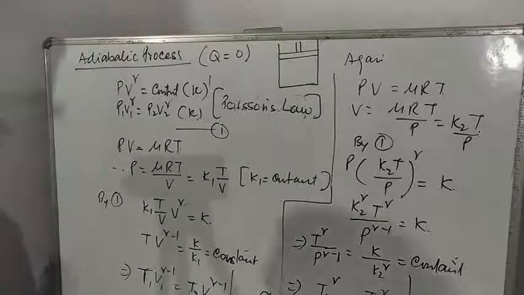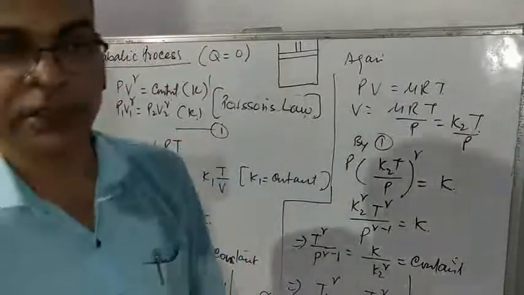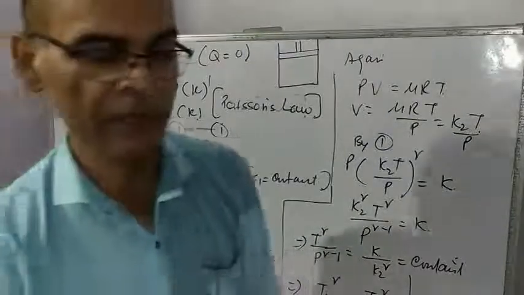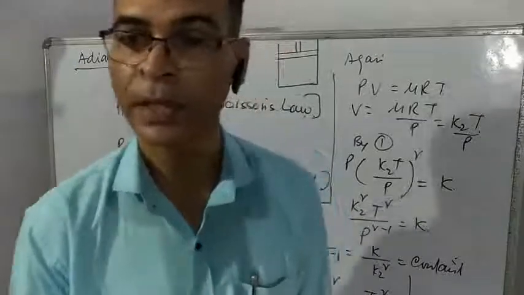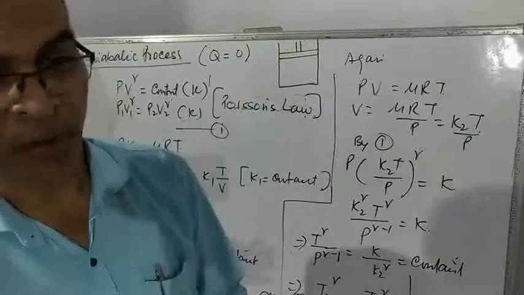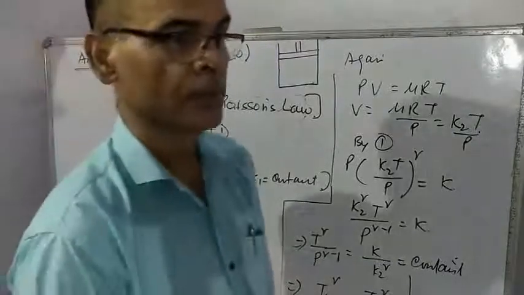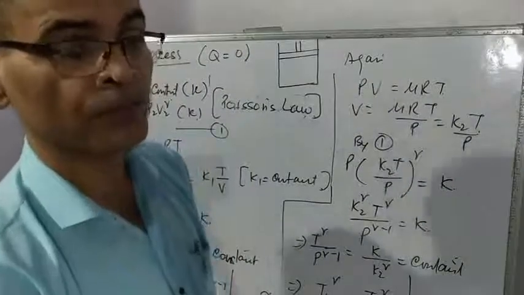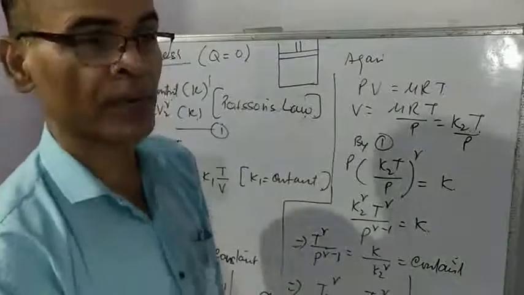Now students, let us understand the adiabatic process. This process is also explained and defined in the previous chapter. The process in which heat remains constant means during the process no heat should be supplied or taken from the system. Heat should remain constant. Let us understand how to think of the adiabatic process practically.